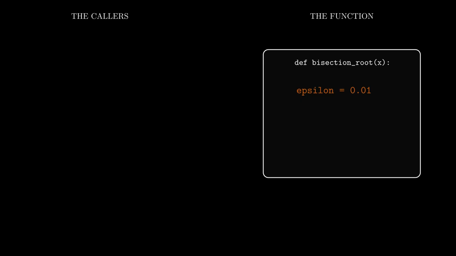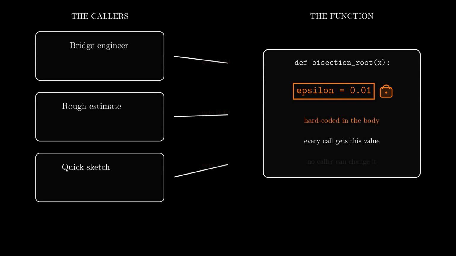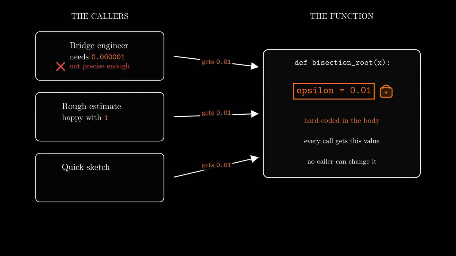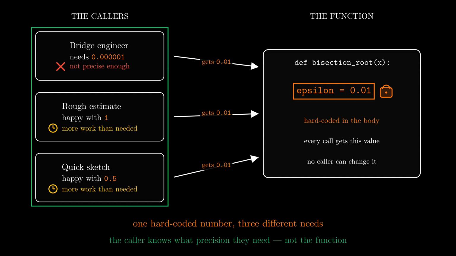Here's the trouble. Epsilon lives inside the function, fixed at 0.01. Every call from every user forever gets that same tolerance, but an engineer sizing a bridge might need 0.000001. Someone sketching a rough estimate will happily take 1 or 0.5, far coarser than 0.01. One hard-coded number cannot serve them all, and the person who knows what precision they need is the caller, not us.